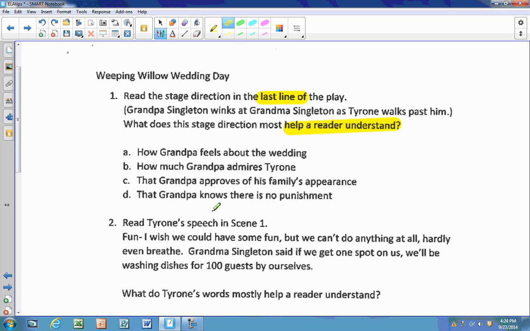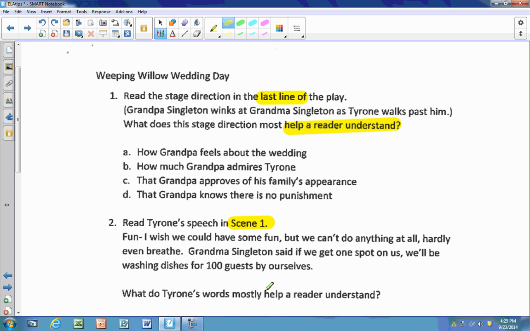line. The second question is saying read Tyrone's speech in scene 1. So scene 1 is important. And it actually has what he says. Fun, I wish we could have some fun, but we can't do anything at all. Hardly even breathe. Grandma Singleton says if we get one spot on us, we'll be washing dishes for 100 guests by ourselves. And it says, what do Tyrone's words mostly help a reader understand?